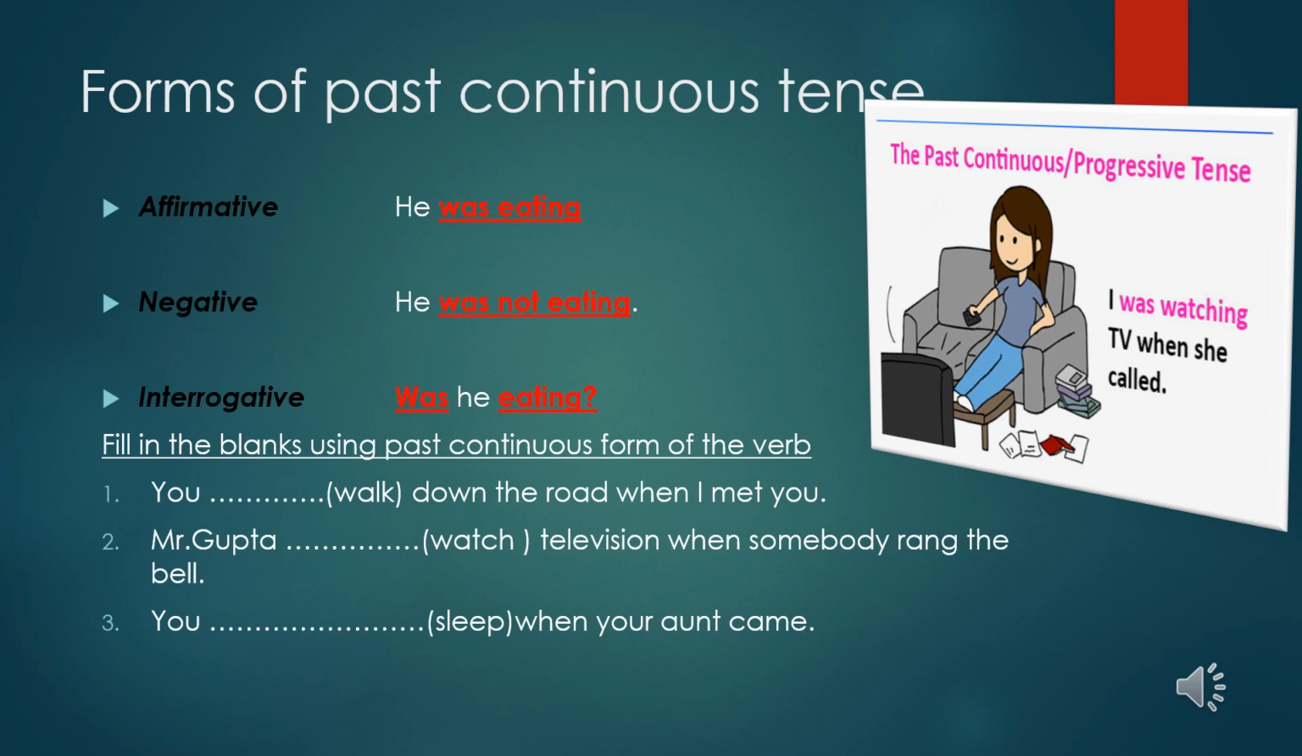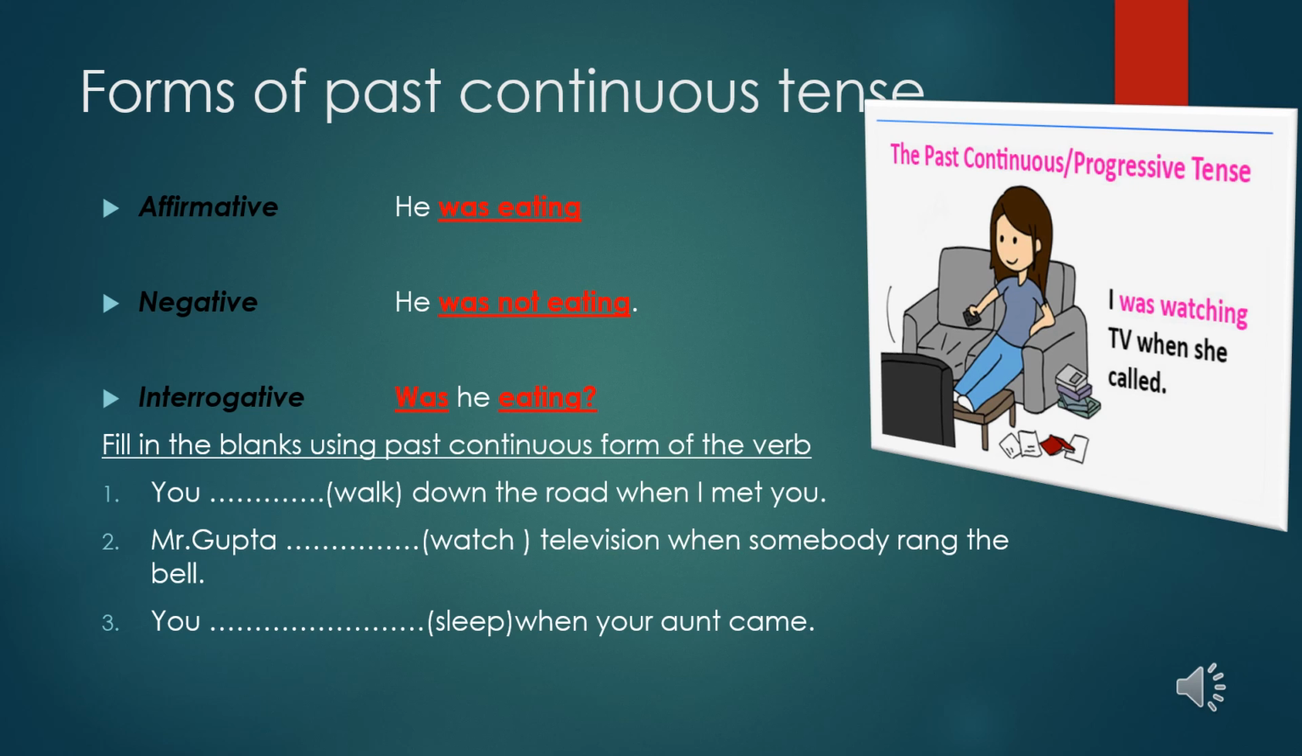Okay, now different forms of past continuous tense. So affirmative, like subject and verb and object, like he was eating a mango. Negative, so between was and eating, I need to introduce the negative word, that is not, like he was not eating, and the interrogative is like was he eating. Okay, question mark, which is very important in the interrogative sentence.